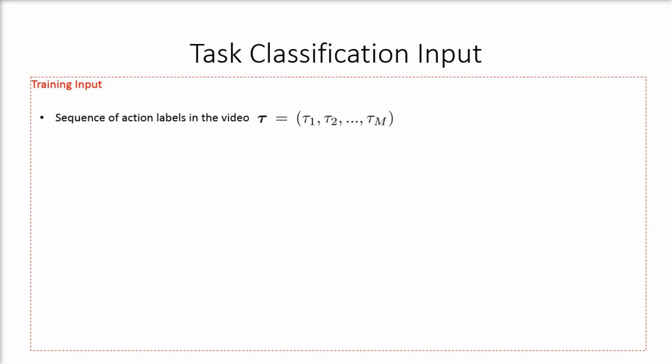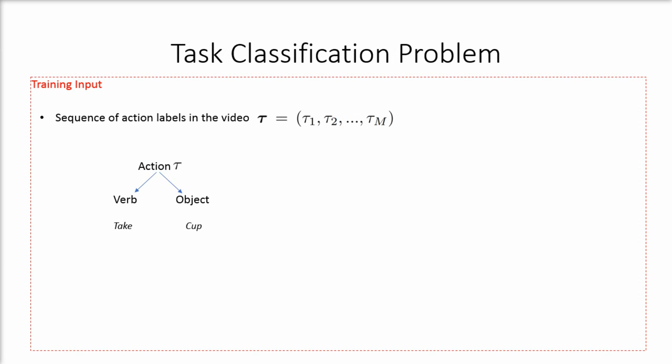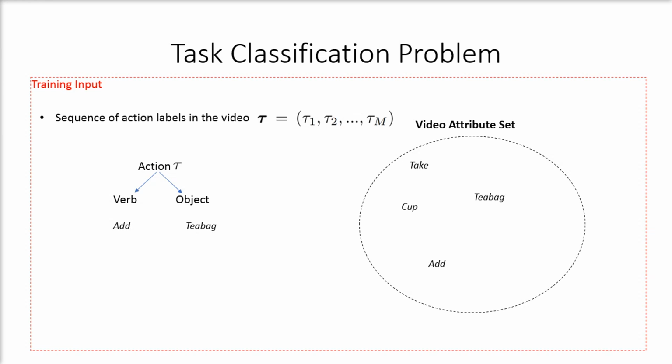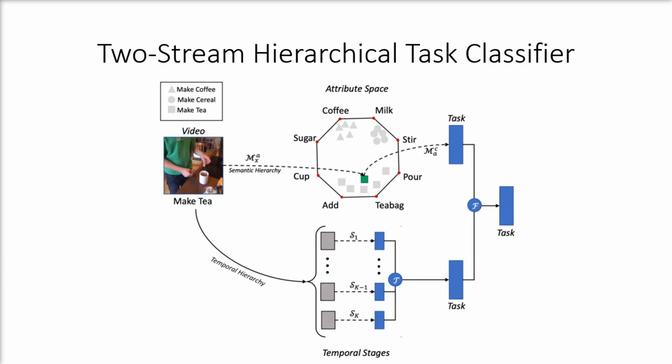Now the input for task classification is the sequence of action labels, as mentioned before, and each action can be decomposed into the verb and object components. We collected these verbs and objects and put them in a set and called the set the video attribute set for that video as input. The video attribute set, along with the task label, will be the inputs. Based upon those, we created this network in order to classify the task of a given video.